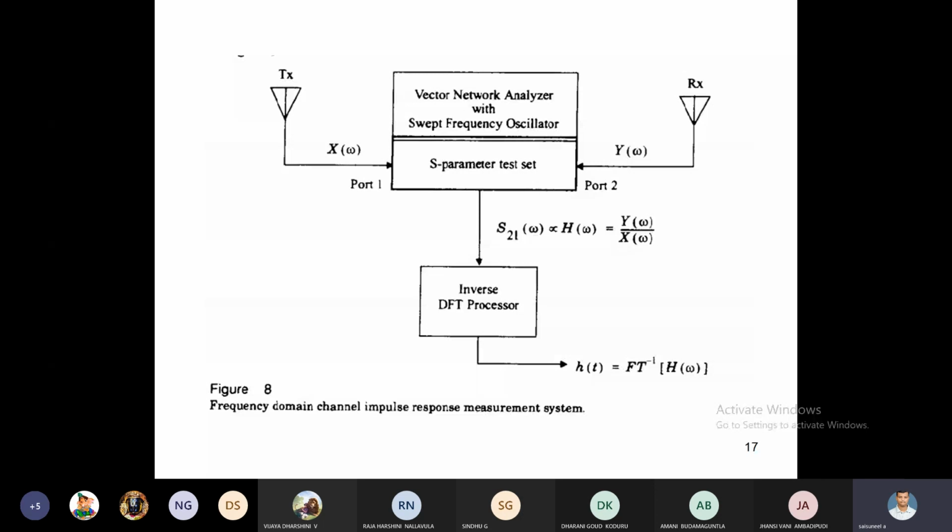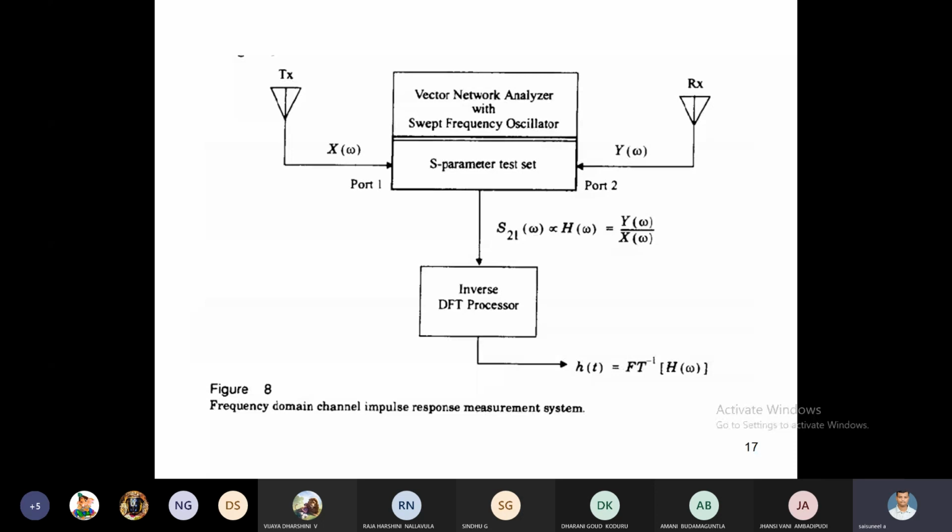What is S21? The scattering parameter from the second port to the first port. That is, we have to block the receiving section. The signal moves from port 1 to port 2 and reflects back. How much reflection takes place? That is S21 of omega.